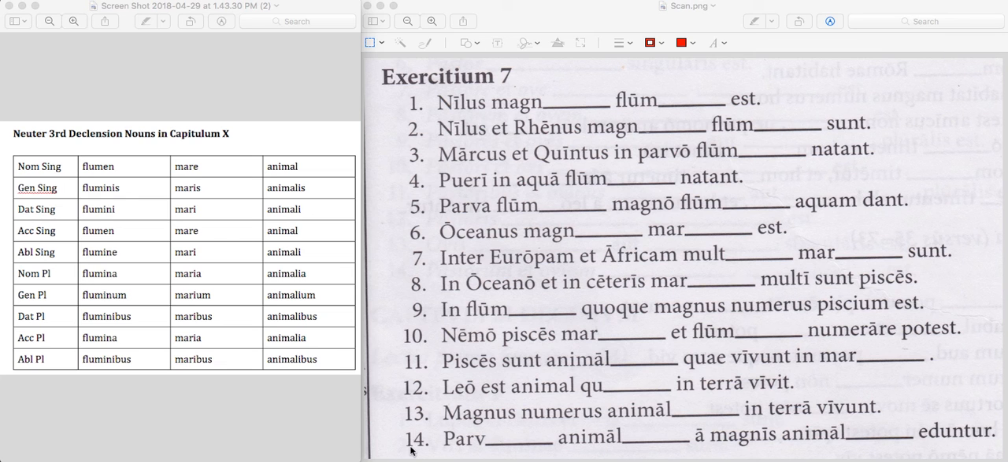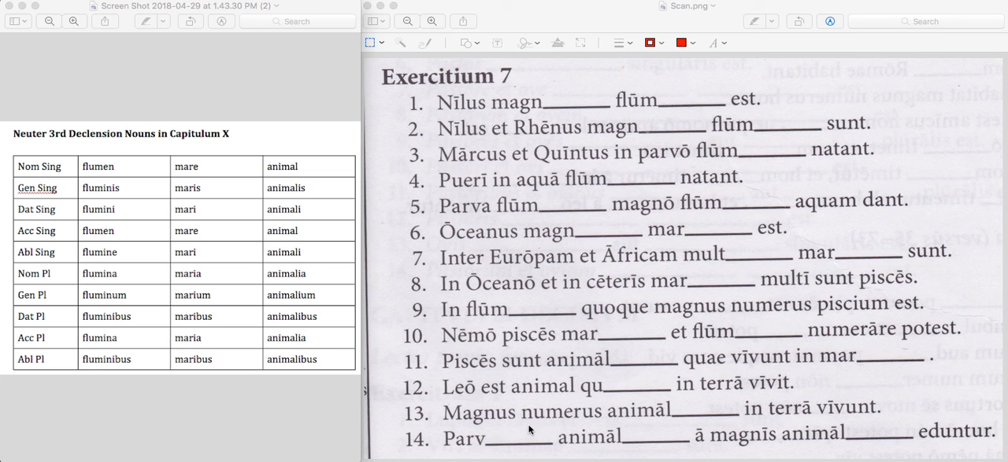Okay, let's look at the last one, 14. This is something about little animals. We know it's plural because of this verb here. We see that nt, and then we have a magnis, by large animals, it looks like here. This is an ablative plural ending. And so this one is going to sort of work with that.